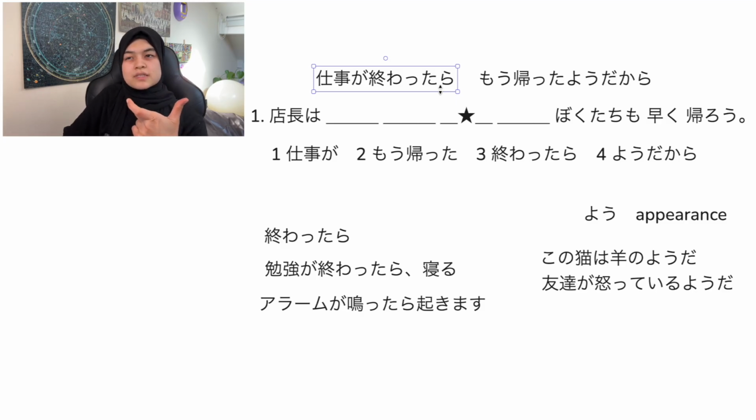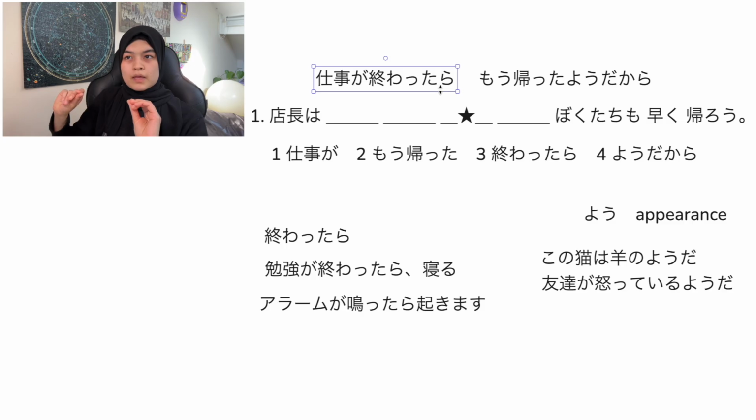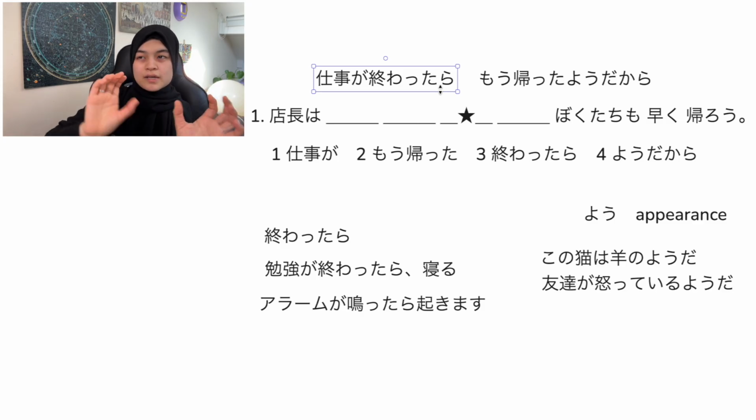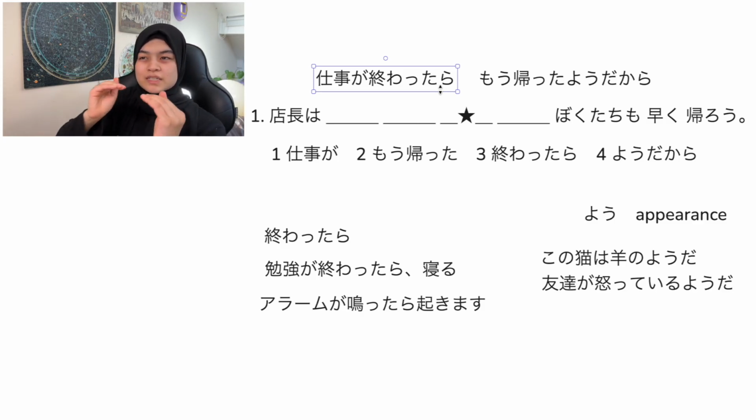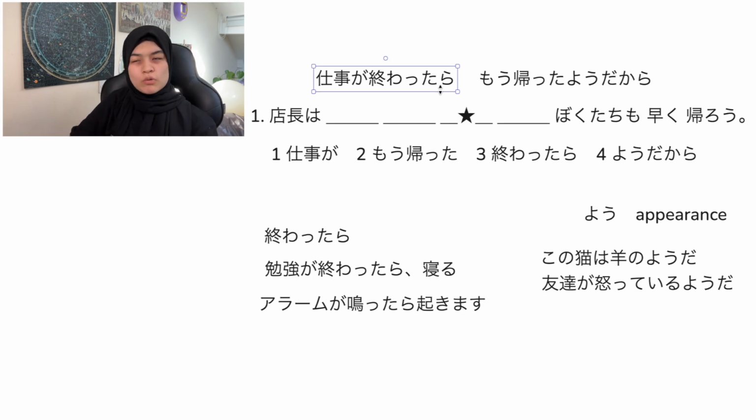But when you say 仕事が終わったらもう帰ったようだから, ようだ is like a guess, or an uncertain thing, right? It just shows you that you're talking from observation. You're saying, oh, it seems like that's how it is. So たら and ようだ kind of contradict each other. Even though I wouldn't say this is completely wrong, it sounds quite unnatural.